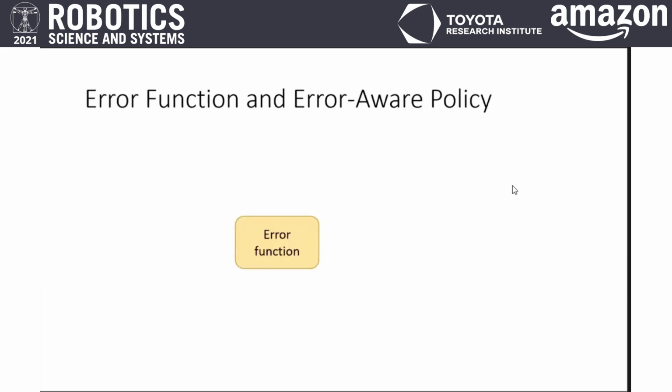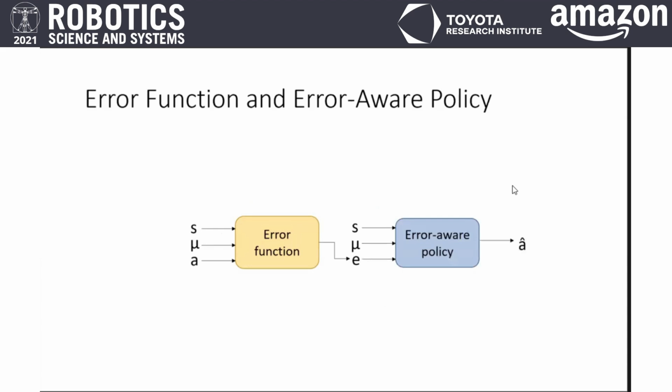Let's assume there exists an oracle error function that takes in as input the state S, the observable parameter, and action A, and outputs a state error between the validation and reference environments. Our hypothesis is that the policy which is aware of the state error can take better actions. However, such an oracle error function does not exist. Our algorithm aims to learn the error function and the policy simultaneously in a two-step process.